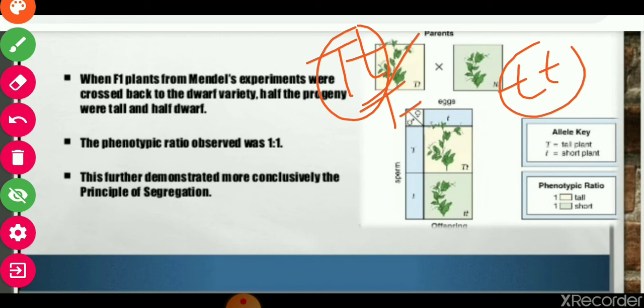Then 50% tall and 50% dwarf plants are obtained, so the phenotype ratio observed is 1:1. This further demonstrated more conclusively the principle of segregation.